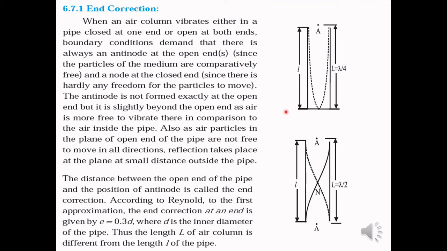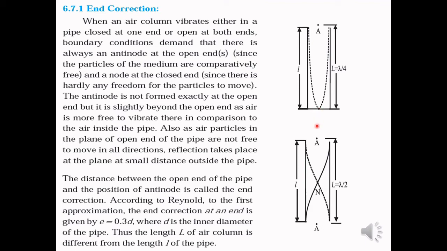You can see these two diagrams in which we have considered the pipe which is closed at one end and the pipe which is open at both the ends. Now when an air column vibrates either in a pipe closed at one end or open at both ends, boundary conditions demand that there is always an antinode at the open end or open ends, since the particles of the medium are comparatively free near the open end, and a node at the closed end.